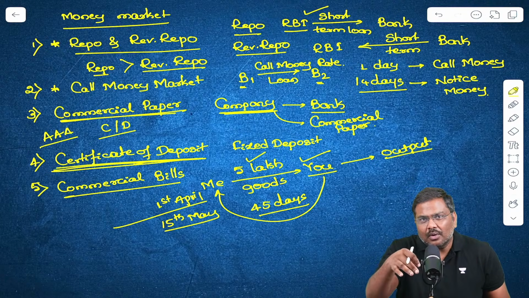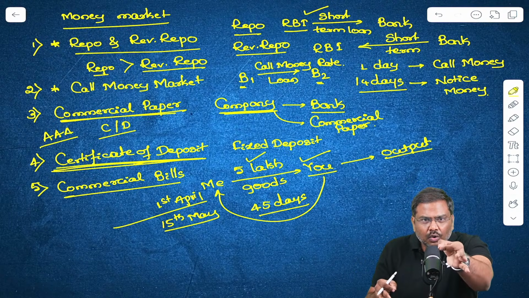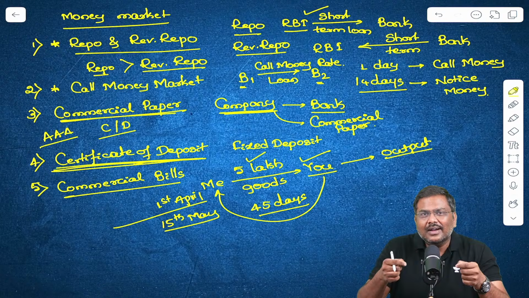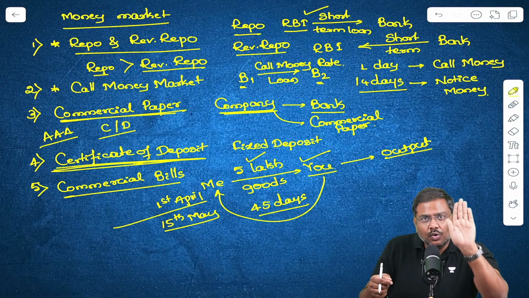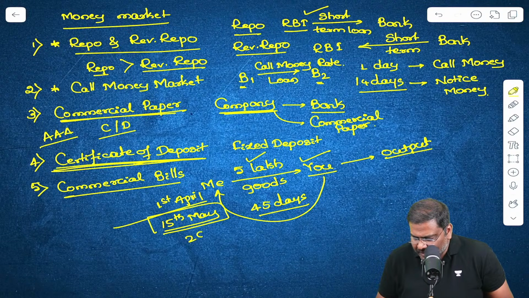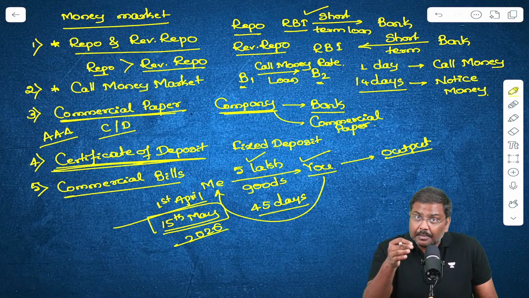So what will happen now? I will draw a document which simply states that you, let's say ABC, will have to pay 5 lakh rupees to anybody who is owning the document on 15th May 2026. Is everybody okay with this idea? I'll repeat it again.